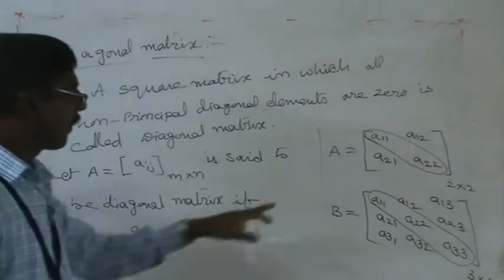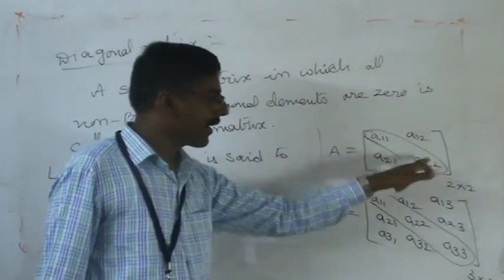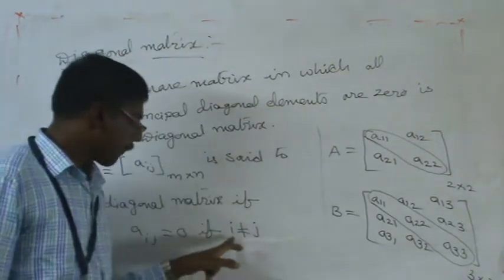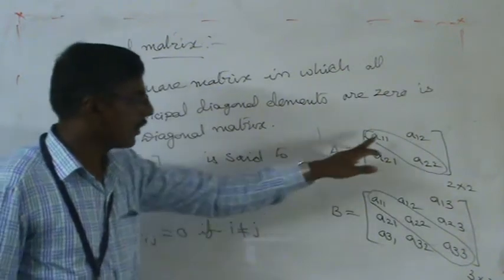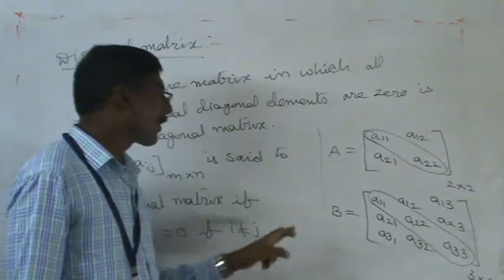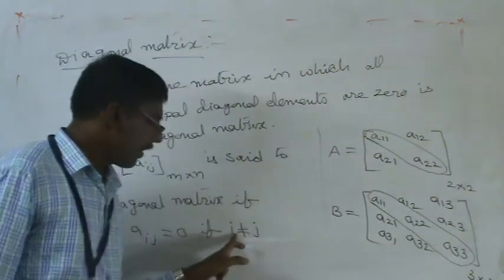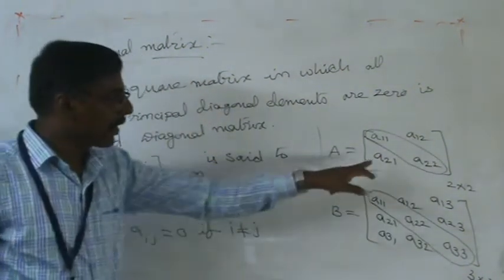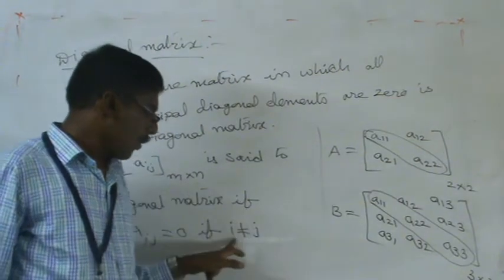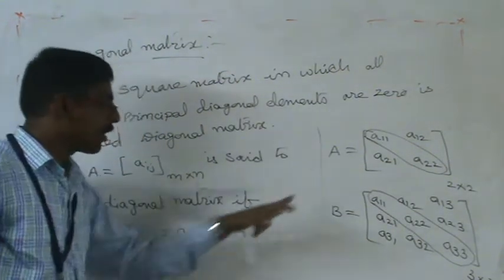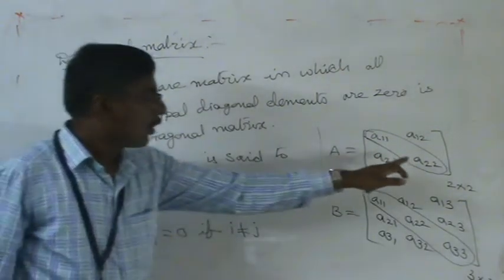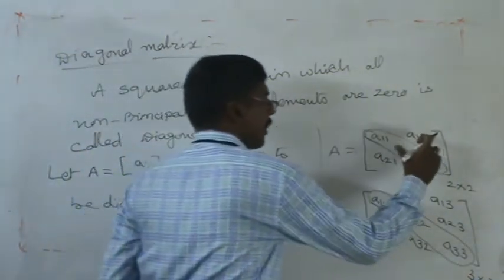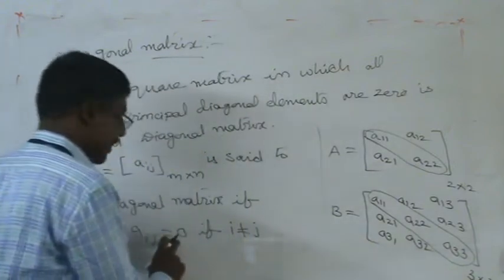Now we can apply it to this 2 by 2 matrix. For A11, 1 does not equal 1 is not satisfied, so no problem, keep it as it is. Next, A12: 1 does not equal 2, satisfied, so we write 0. Third element, A21: 2 does not equal 1, satisfied, so here also write 0. A22: 2 does not equal 2, not satisfied, keep it as it is. This means these two place values become 0.